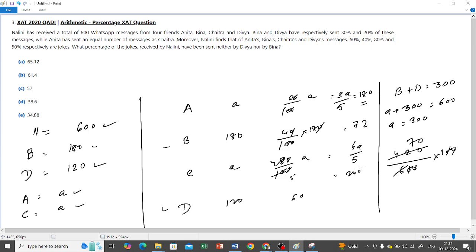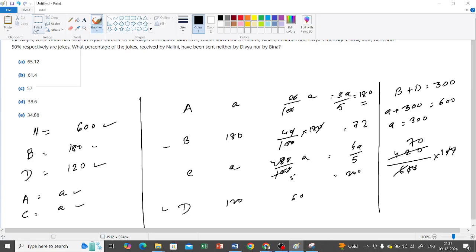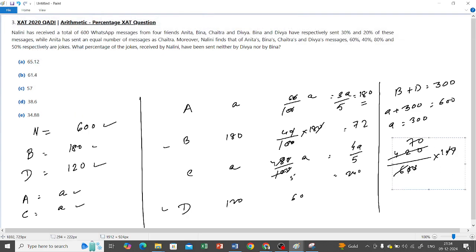Should it not be on the total number of jokes? What percentage of the jokes? Right, not on the total number of messages. So what is the total number of jokes received? 180 plus 72 plus 240 plus 60. What does that come to on adding?